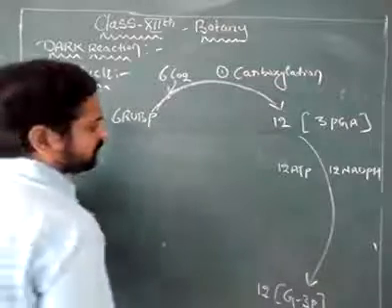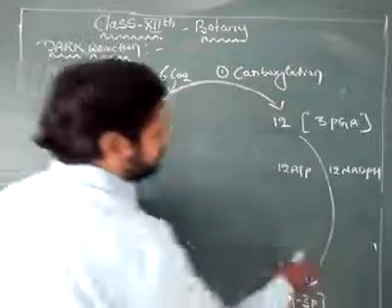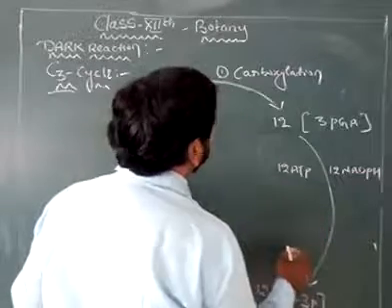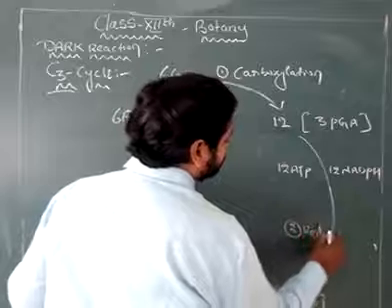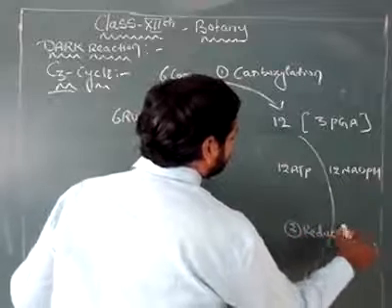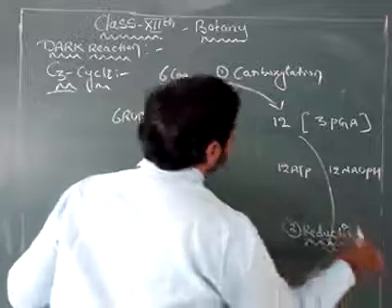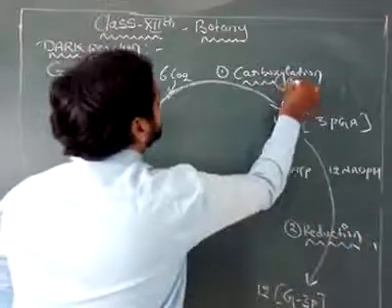Now what is this step? This second step is called the reduction step, after the carboxylation step.